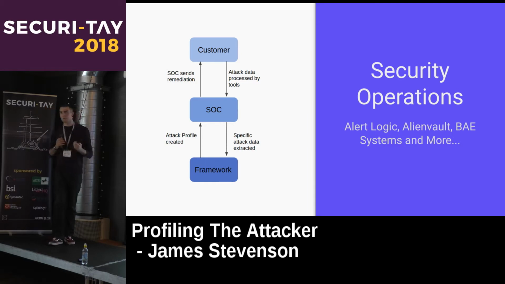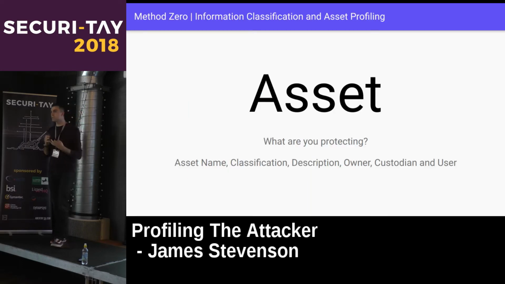To start with, though, you might be thinking, well, James, that's great. Surely it's time to dive in. Well, not quite. Before we do that, we have to look at what we're protecting. Because at the end of the day, we can't protect what we don't know. And one of the ways we do this is we create an asset profile or an information classification. As I said earlier, I own a website, jamesstevenson.me. That's an asset. That's something I'm protecting. That's its name. Well, its classification. Is it high risk? Is it low risk? A description. Well, it's a WordPress website running an email server backend. Owner, custodian, that's myself. Finally, the user, that's the public, that's you and I.